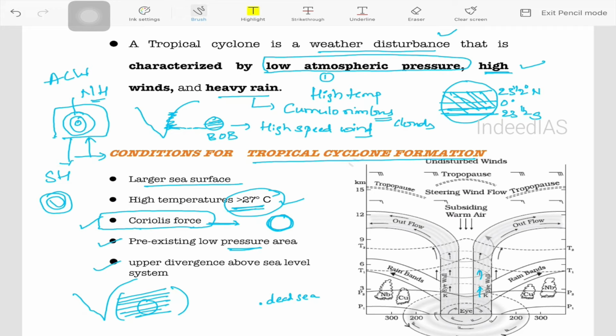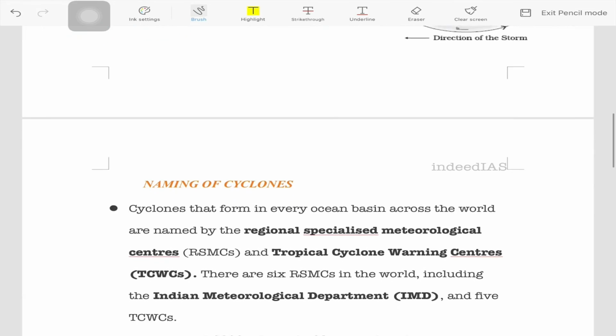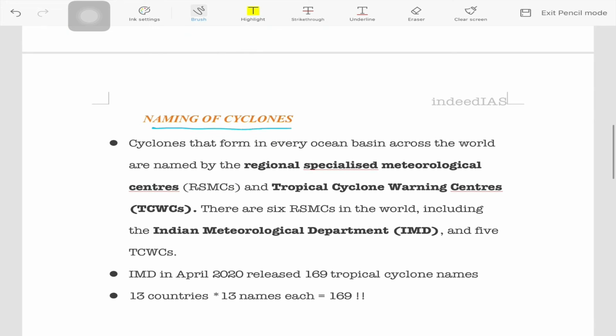So now, as the winds rise vertically, they diverge. Okay, they diverge into different directions. So this is what upper divergence above the sea level is. Okay, let's move to the next aspect of the cyclone, that is the naming of cyclone.